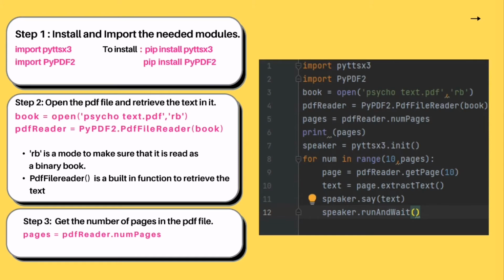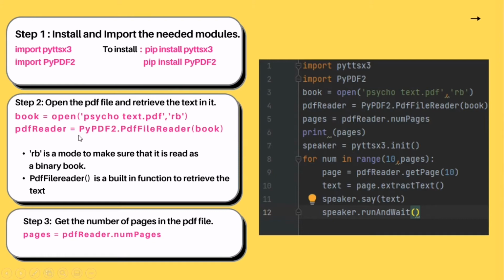So let's break down the code into steps. I have provided the full code on the right hand side and broken down the code into steps on the left hand side. So let's start from the first step, which is to install and import the needed modules. To install them, we have to write these statements in the terminal, which is pip install the module name. Once it gets installed, we have to import these modules in the code. We can see that in lines 1 and 2 in the code, we imported the two modules.